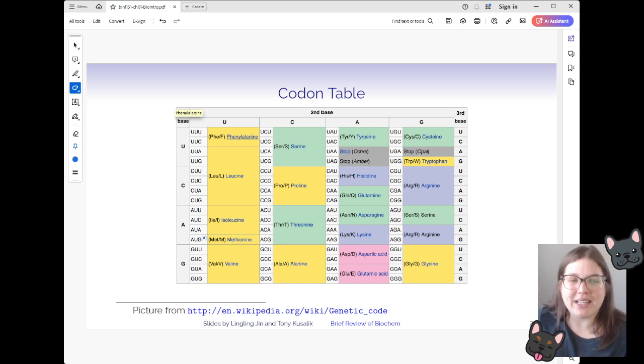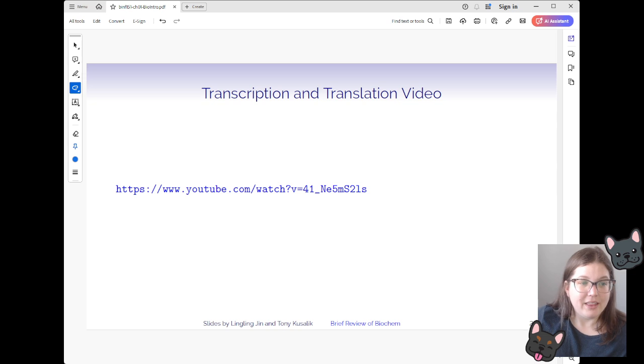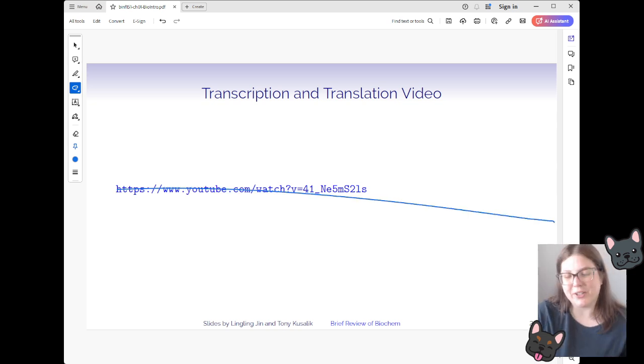So in this course, you'll always have a codon table available to you. We do often need to do that translation from RNA into a protein sequence. And we'll be able to use things like this in order to do that. So here it shows, say if you had 3 U's, then that's going to be replaced by a phenylalanine in the polypeptide chain. Again, if you had ACC, that's going to be replaced by a threonine in the polypeptide chain, and so on and so on. This video doesn't work anymore. Trash it. I posted one for transcription and translation on the site that I mentioned earlier. You can take a look at that and let me know if you have any questions.